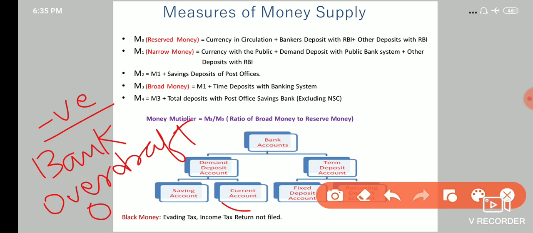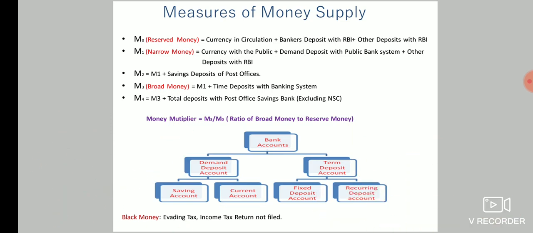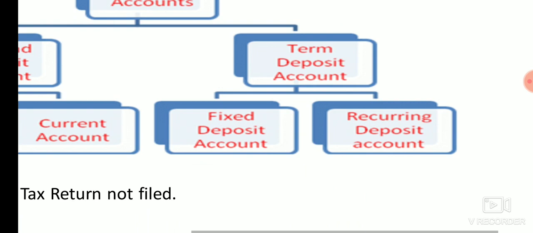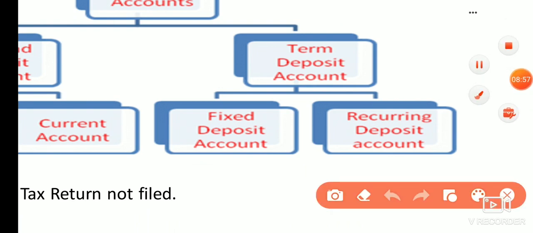And now next is term deposit, which is also called time deposit. Why is it called time deposit? Because there is a time factor involved.